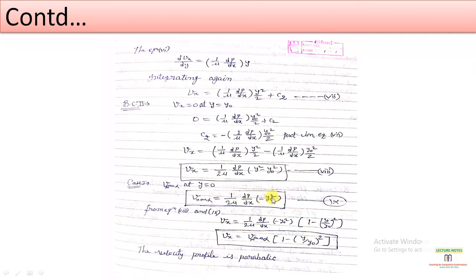Now we want to derive a relation between the local velocity and the maximum velocity. We can write this relation in this form: Vx equals Vx maximum, bracket 1 minus y by y naught whole square, bracket closed. So the velocity profile is parabolic. Here we are also getting a parabolic velocity profile in terms of y. Thank you.